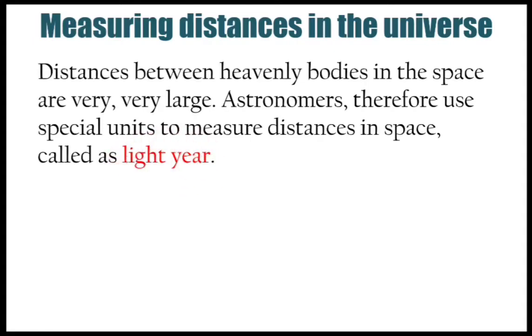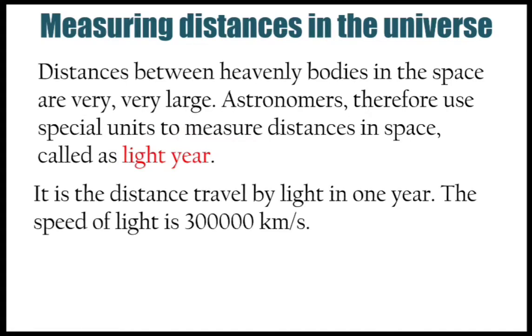So what exactly is a light year? It is the distance covered by light in 1 year. Let me clear up one more thing: the speed of light is 3 lakh kilometer per second. That means in 1 second it covers 3 lakh kilometer in space. And if I multiply, because I have to calculate the light year, so what is light?